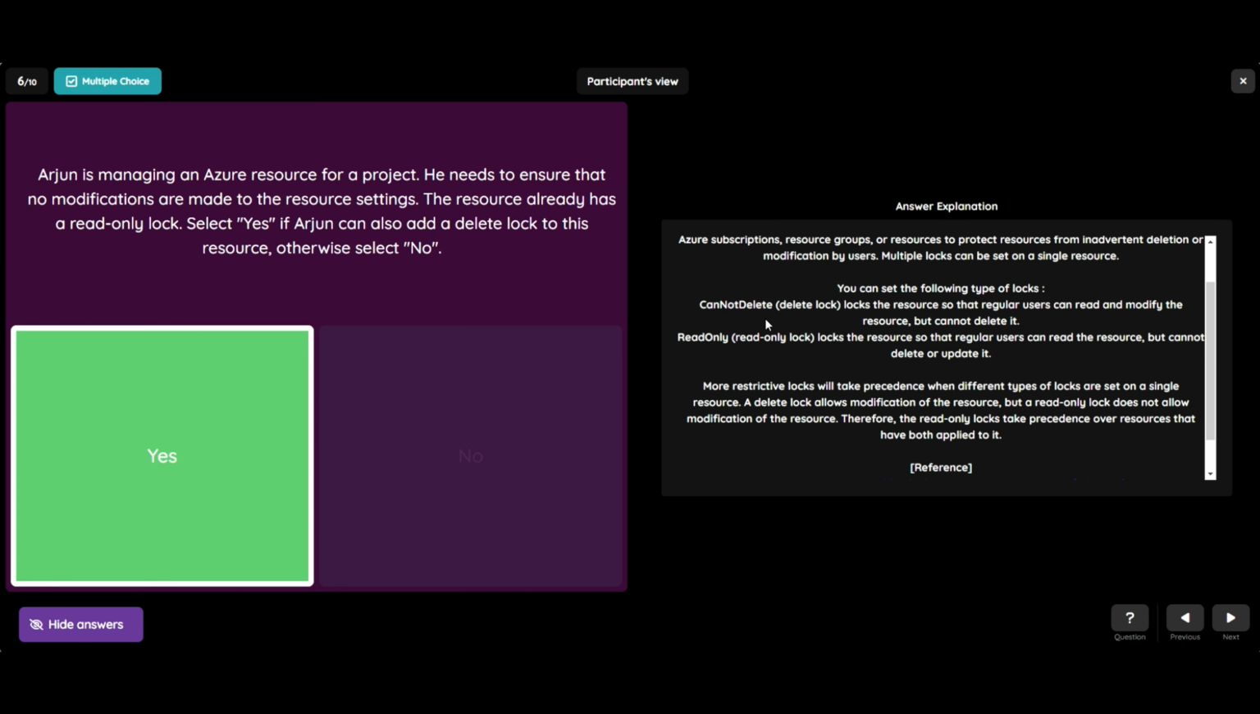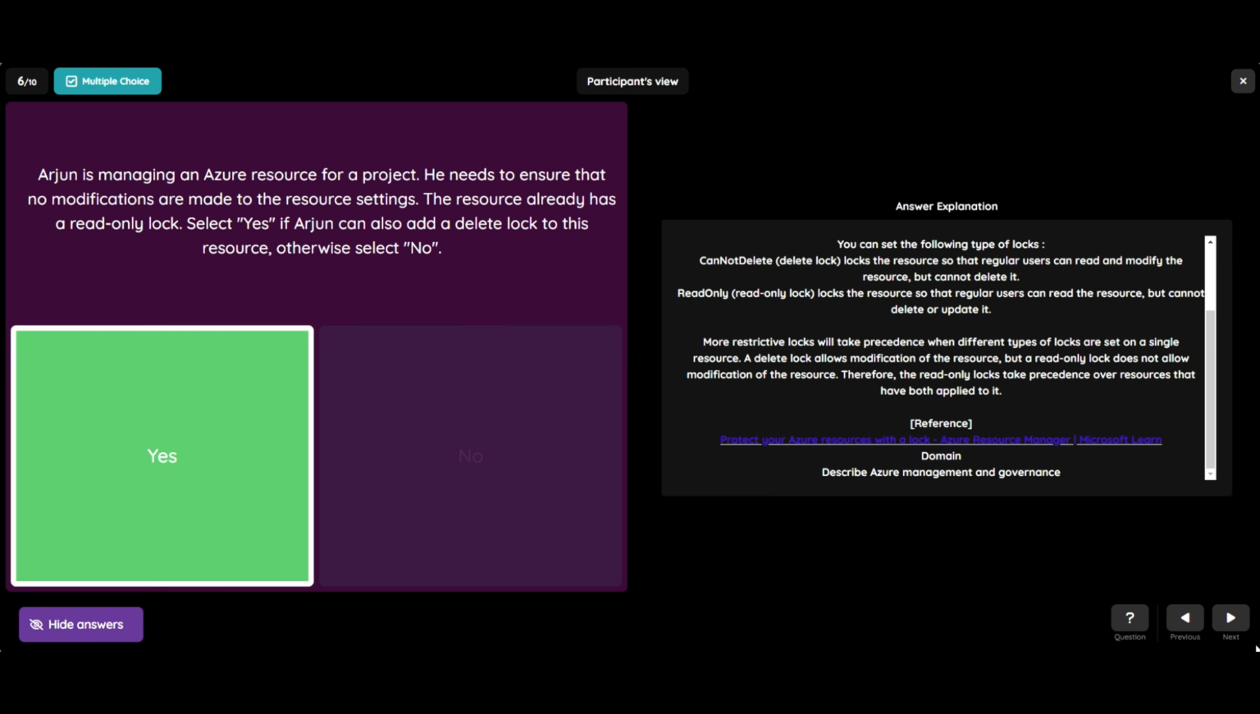locks. Cannot delete locks the resource so that regular users can read and modify the resource but cannot delete it. Read-only locks the resource so that regular users can read the resource but cannot delete or update it. More restrictive locks take precedence when different types of locks are set on a single resource. A delete lock allows modification of the resource, but a read-only lock does not allow modification of the resource. Therefore, the read-only lock takes precedence over resources that have both applied to it.